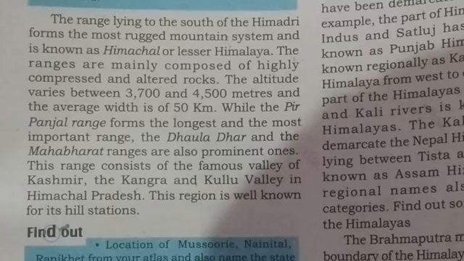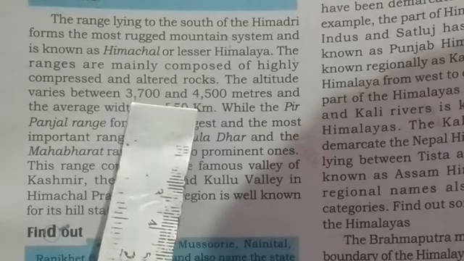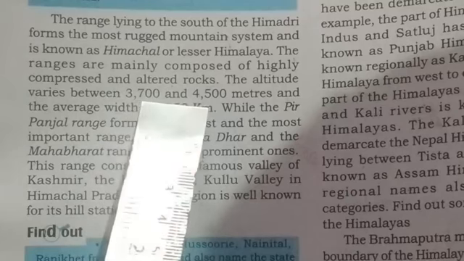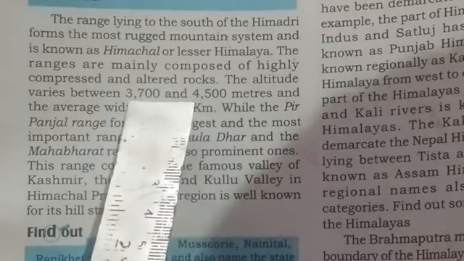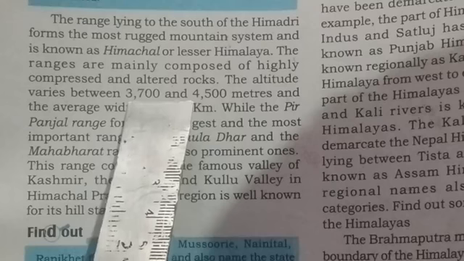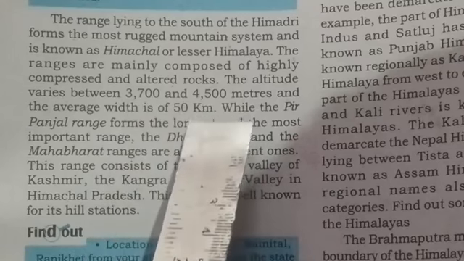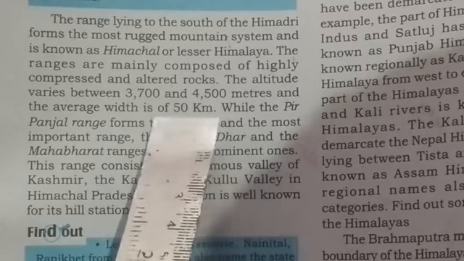In this area, the average height of the peaks is from 3,700 to 4,500 meters, and the width is about 50 km.